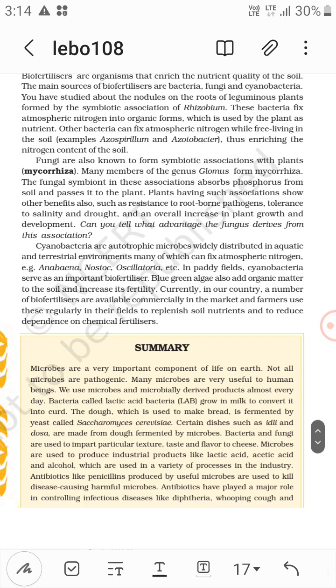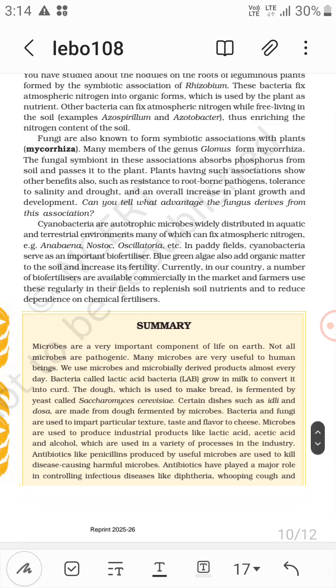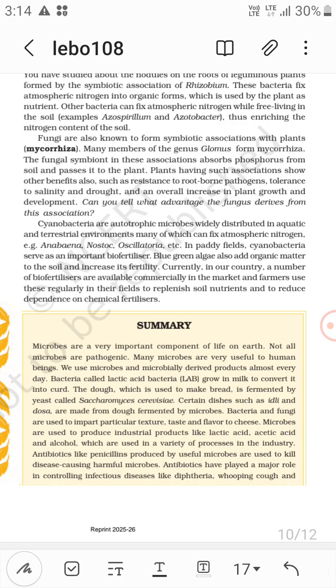Now, cyanobacteria are autotrophic microbes widely distributed in aquatic and terrestrial environments, many of which can fix atmospheric nitrogen. Examples are Anabaena, Nostoc and Oscillatoria.